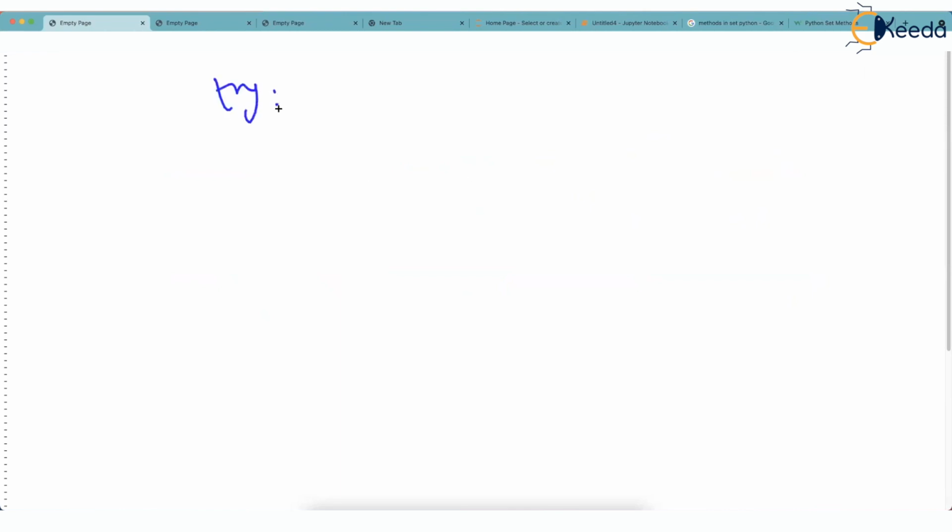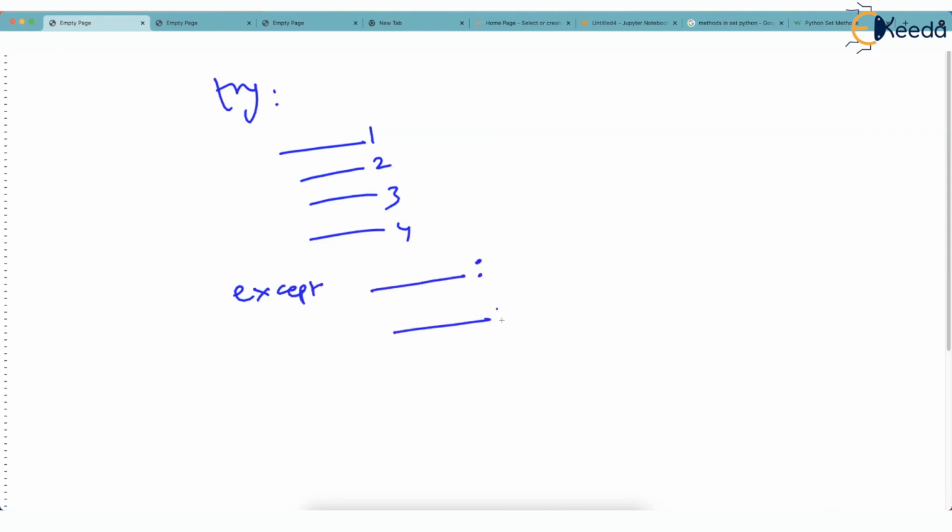Try, colon, then some lines. Line 1, line 2, line 3, line 4. Then you may have an except block, except some type of error, then some line like 5, then except some type of error, again line 6. And then you may have else here, else colon, and some line. It means try and except can be followed by else. I repeat, try and except can be followed by else. So what happens if you have written some else?